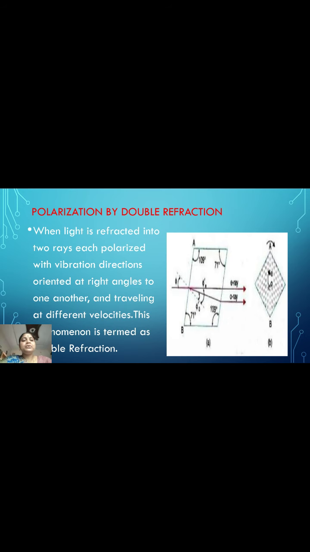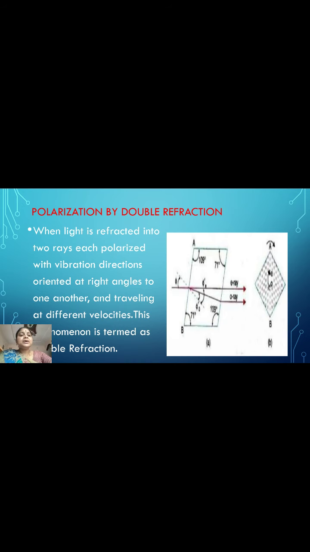For example, the process of double refraction is like this: an ink dot is made on a white paper and a calcite crystal is placed on it. Now looking through the top face, two images are observed.